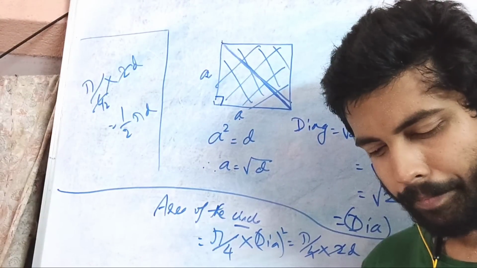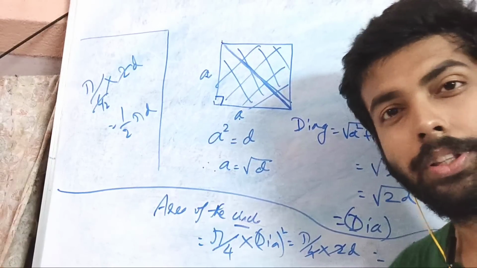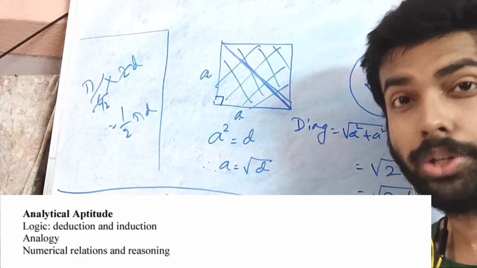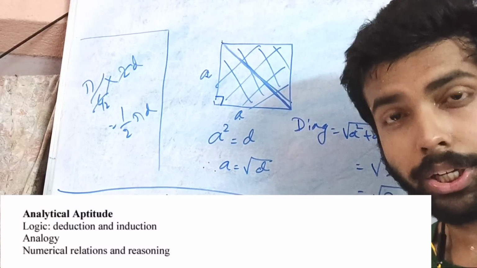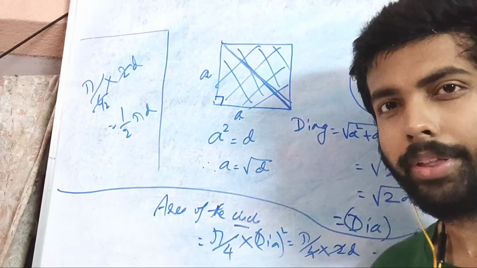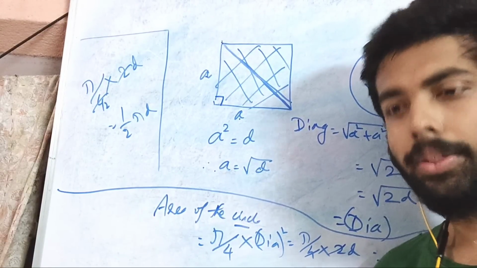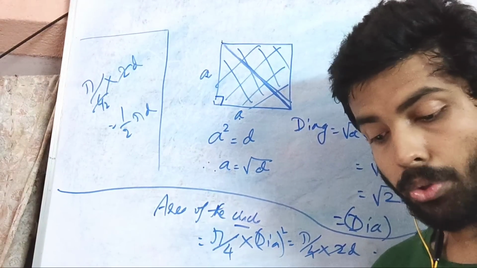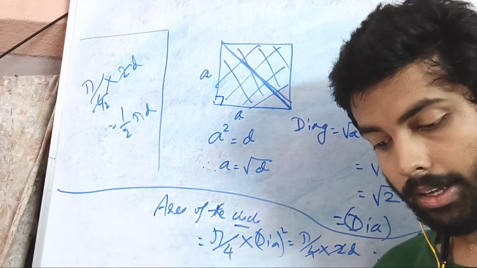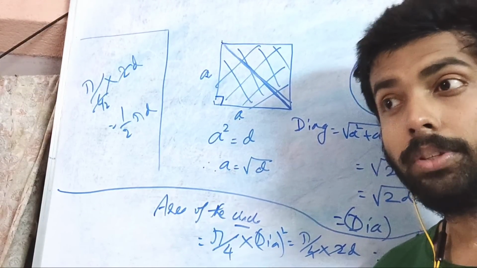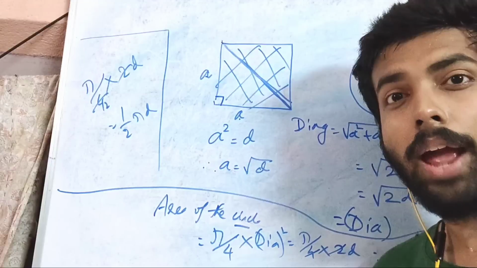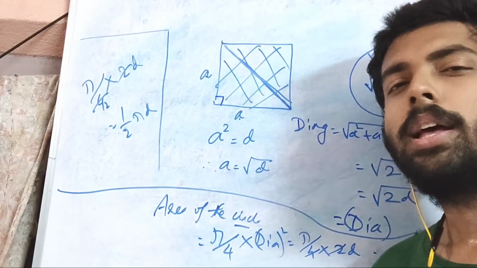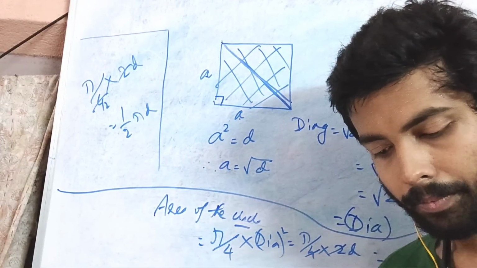Moving over to the next section, that is analytical aptitude, in which you can get questions like this one which I have told you, that is logic, deduction and induction, something like that. This kind of thing is also a part of comprehensive reading, and also a part of the analytical aptitude, because some things are given, some paragraphs are given, you have to analytically analyze it and deduce the logic, whether it's correct or not. It's a matter of practice.